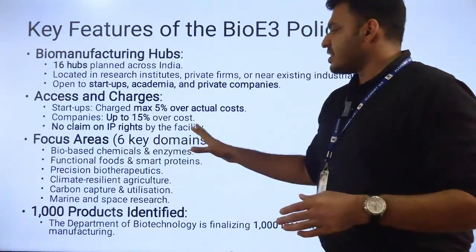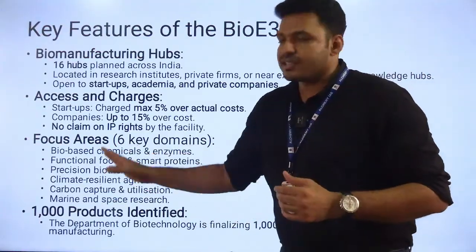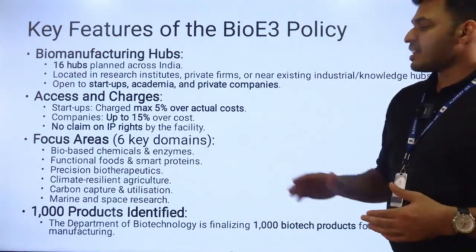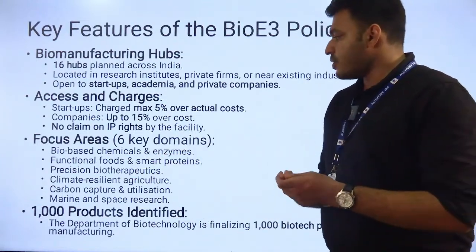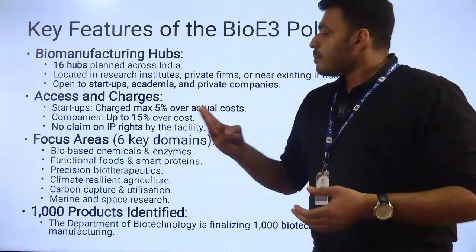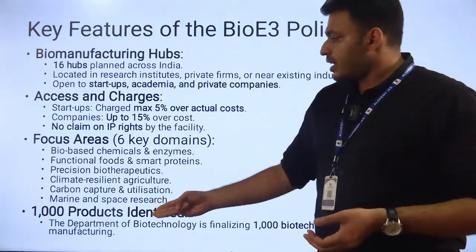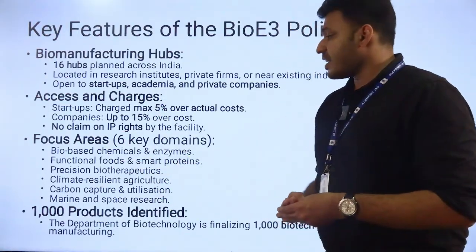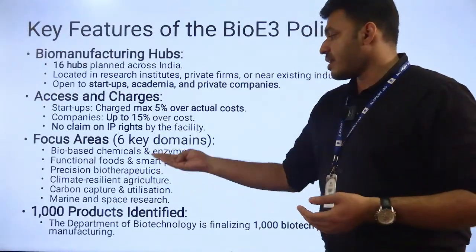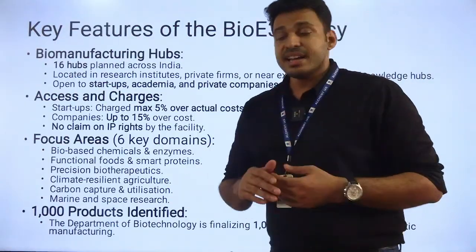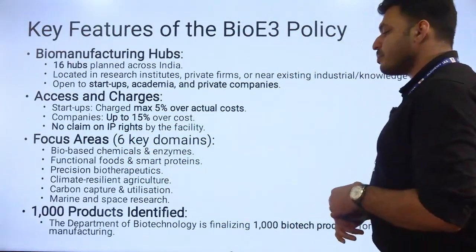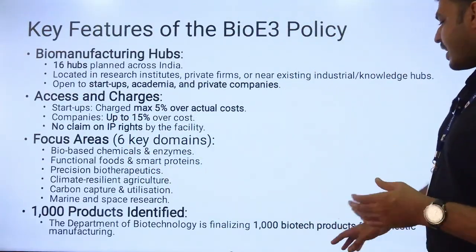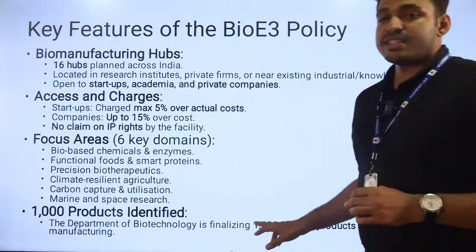Focus area: 6 key domains are there. This is important. Bio-based chemicals and enzymes, one domain. Functional food and smart protein. Precision biotherapeutics. Then climate resilient agriculture, carbon capture and utilization, and marine and space research. These are the 6 key areas, which should be noted. And 1,000 products identified: the Department of Biotechnology is finalizing 1,000 biotech products for domestic manufacturing.